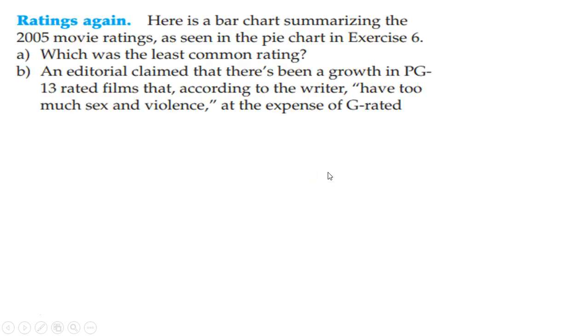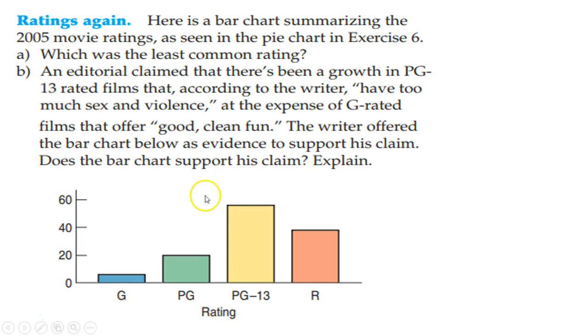All right, so here's a bar chart summarizing the 2005 movie ratings that we just saw, which was the least common rating. Looks like G. I can see that point blank. And an editorial claim that there's been a growth in PG-13 rated films that, according to the writer, have too much sex and violence at the expense of G-rated. All right. Then the G-rated ones are basically good, clean fun. The writer offered the bar chart below as evidence to support his claim.